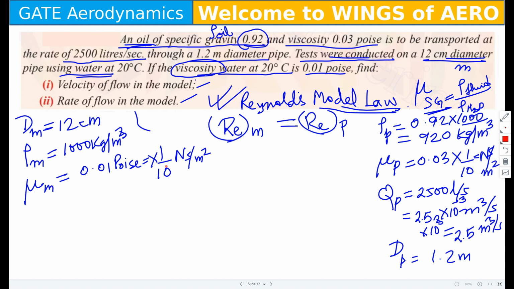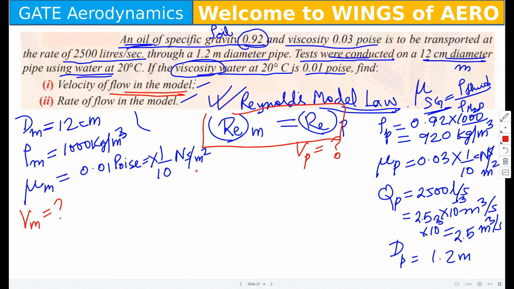Next, what you have to find is the velocity of flow in the model. That means we have to find Vm, right? But what is Vp? V suffix p means the velocity in the prototype. How can we find it? Recall Qp and Ap.